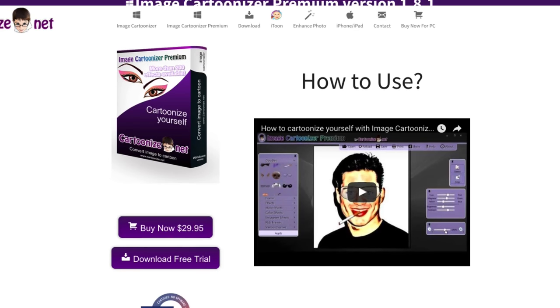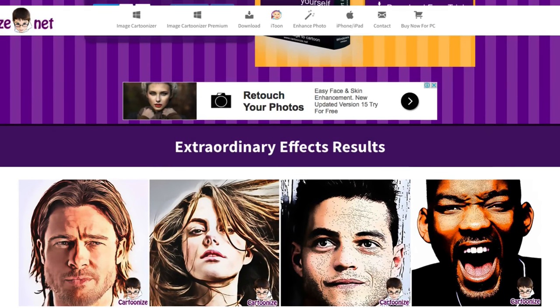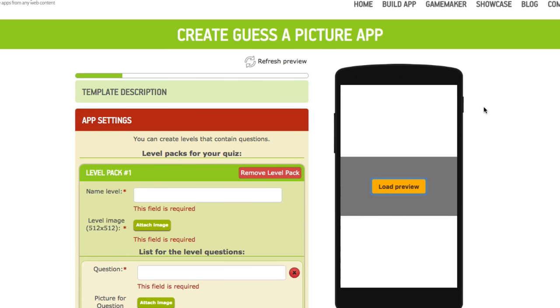Now, in this case, this is just $29.95. Personally, I think it's a mega deal to be able to do something like that. So that automatically gives you the green light to get as many photos as possible with WWE. Now, one of the things that we can do is make a guess the picture app automatically, right?